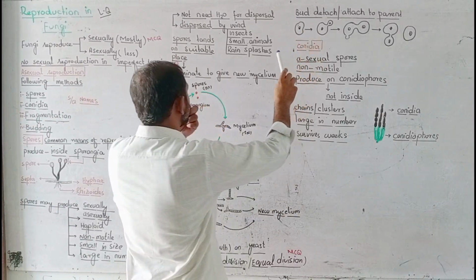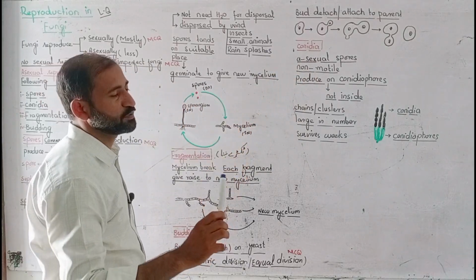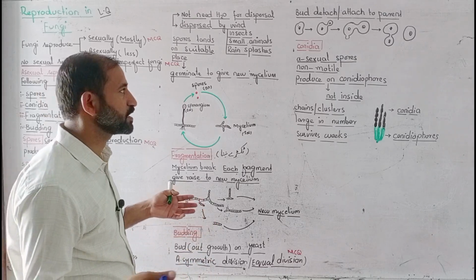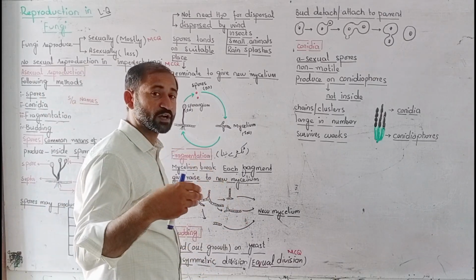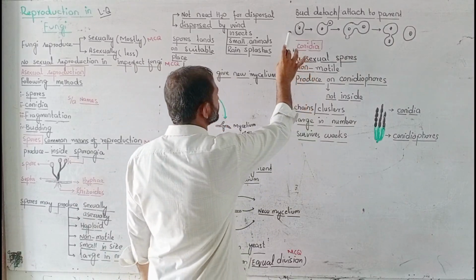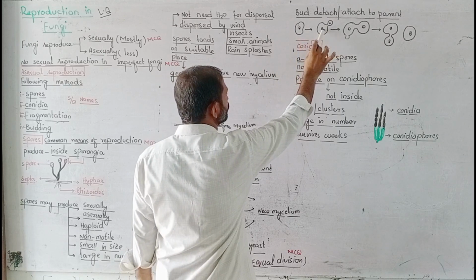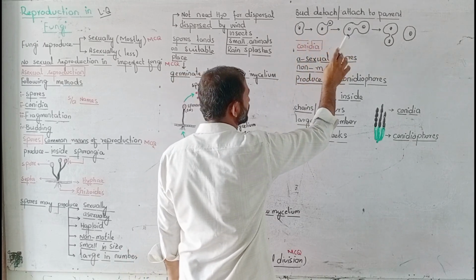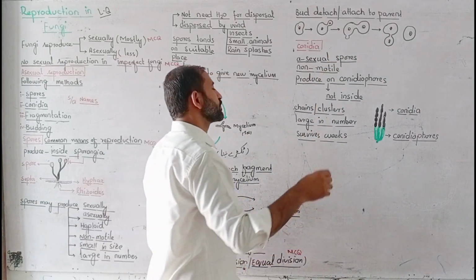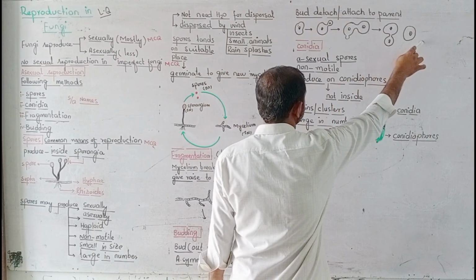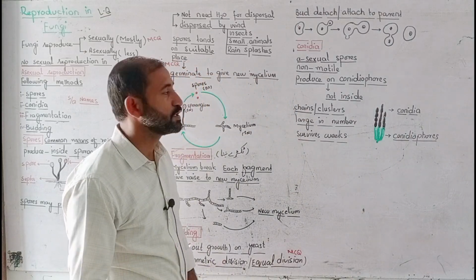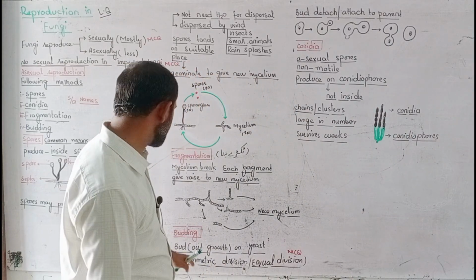Next one is that the bud detaches or attaches to the parent. It means both options are available. Either it detaches from the parent, meaning it is separated from the parent, or it can live attached with its parent and form large colonies. So that is the yeast cell, and a bud is formed, the nucleus divides and goes into the bud, which increases in size, and another bud is formed. It means that at a time more than one bud can be formed, and next the bud is separated, and the first bud and second bud also attain a size equal to their parent cell. So that was all about budding.